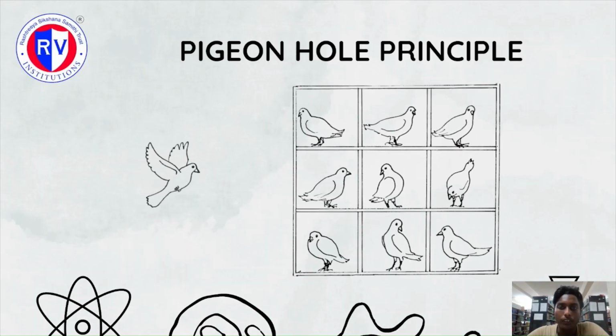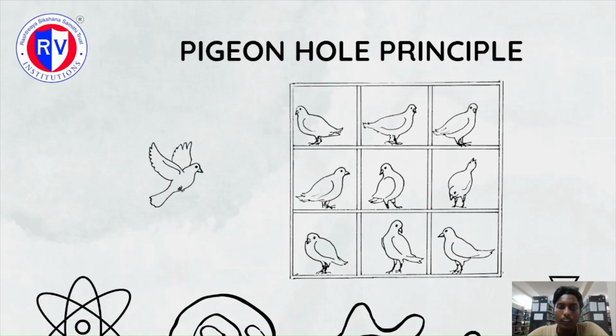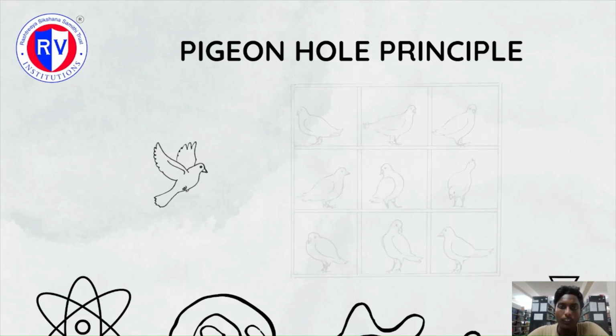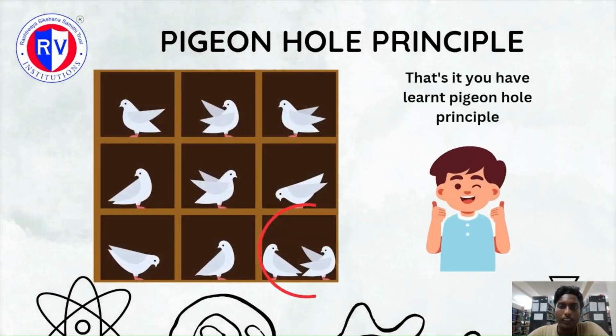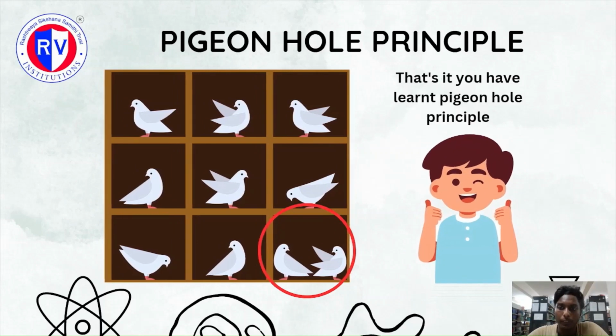Let's consider a situation where there are 9 pigeonholes and 10 pigeons. So 9 of the pigeons occupy all the 9 pigeonholes and the 10th pigeon is searching for any left out pigeonholes. But since no pigeonhole is left out, the only possibility is to enter into an already filled pigeonhole. So this natural intuition is what the pigeonhole principle explains.